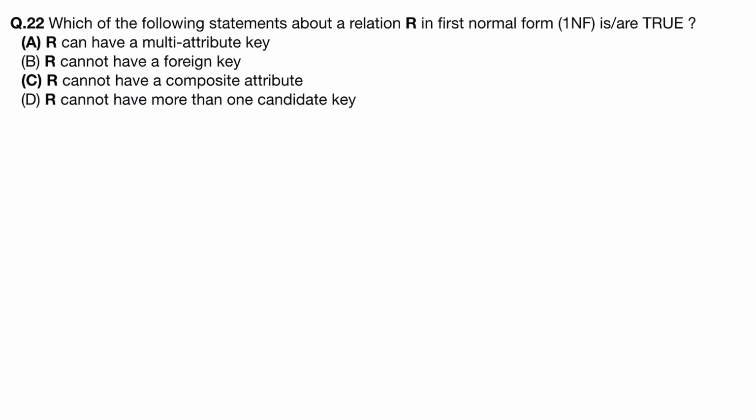So what we have to do? We have to find out the true conditions. So multi attributes it can have, it's fine, because if it was multi valued, then it was not correct. But multi attributes it can have.